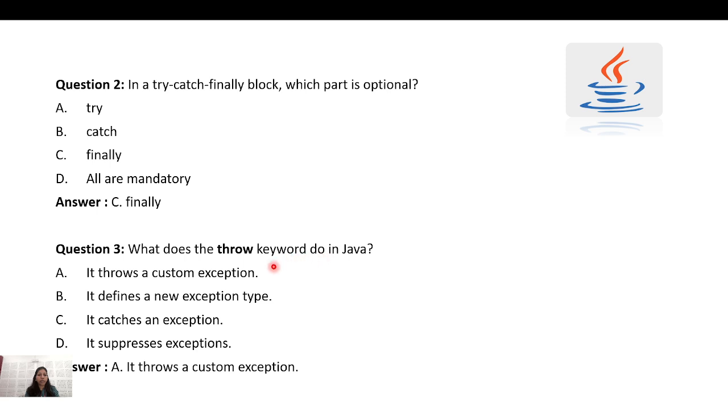What does the throw keyword do? It throws the custom exception, it defines a new one, it catches an exception, it suppresses. What will the throw do? Yes, it will throw a custom exception.